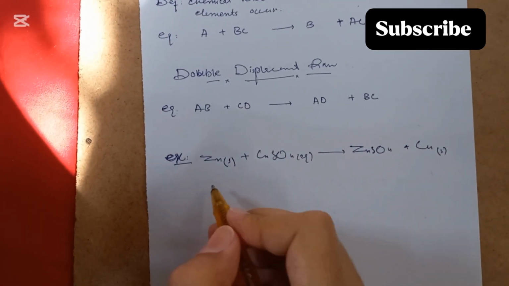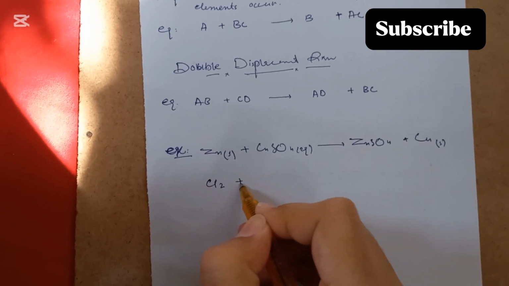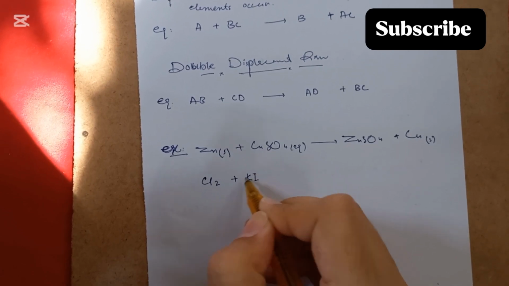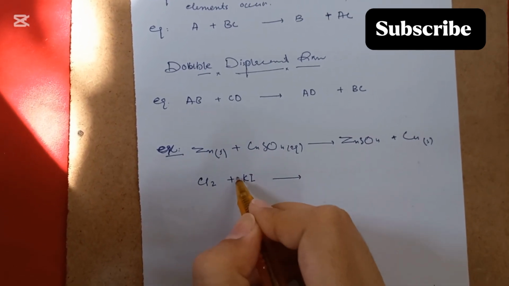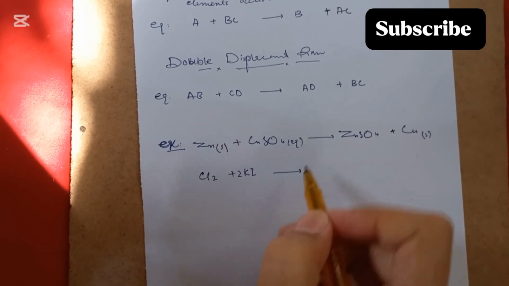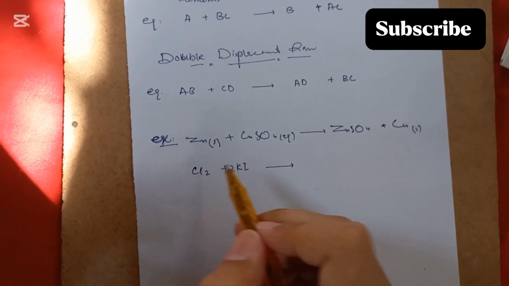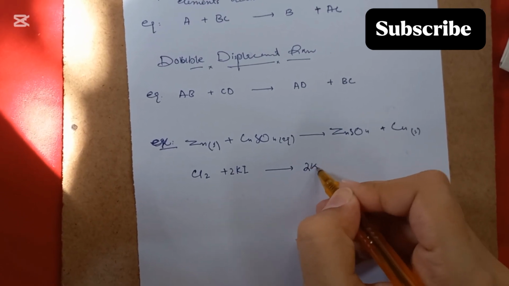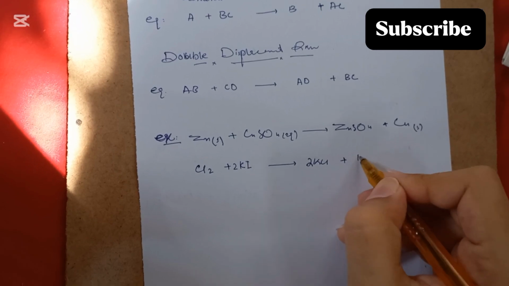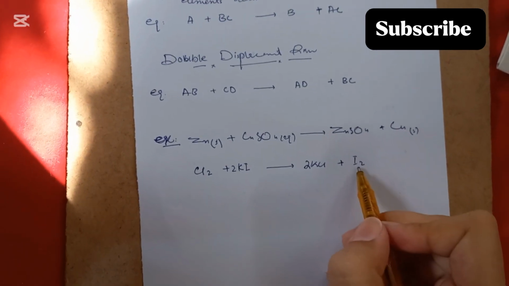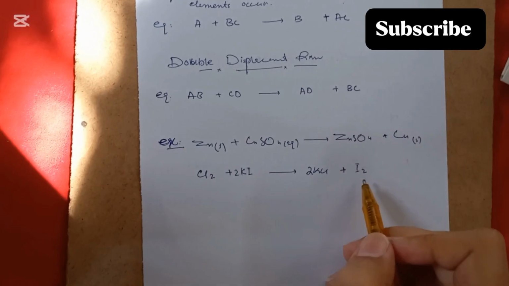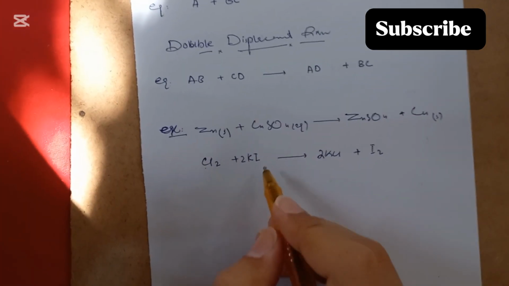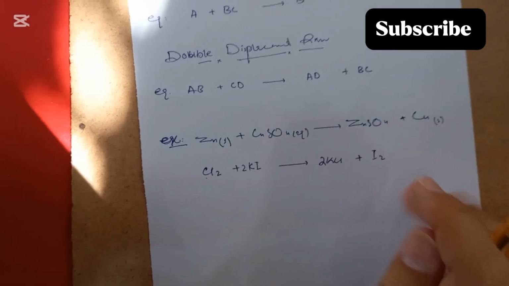Another example is chlorine displacing potassium iodide. Two molecules of potassium iodide and a molecule of chlorine. Chlorine will displace the iodine, and the remaining will be iodine, and we can say that iodine is less reactive than chlorine. So chlorine here displaces iodine, which will remain here.